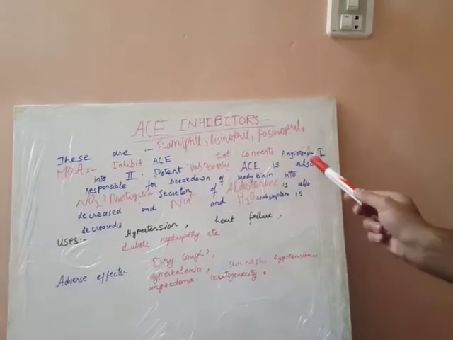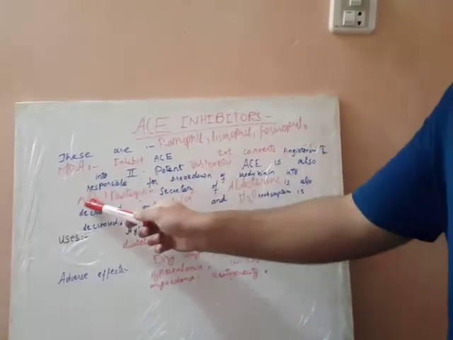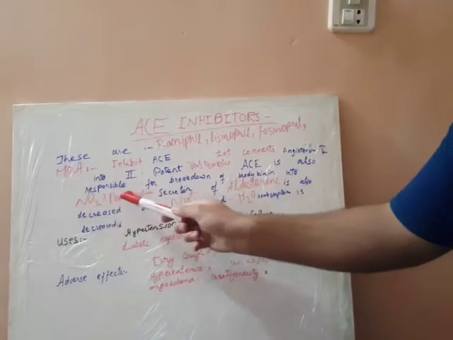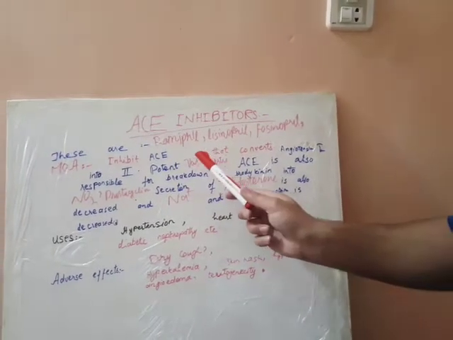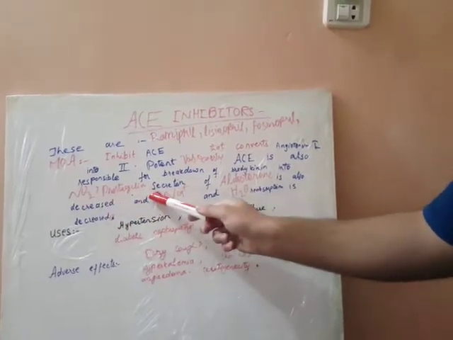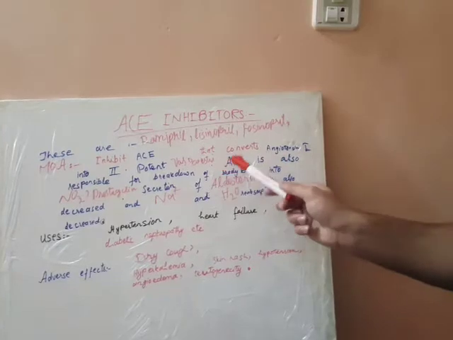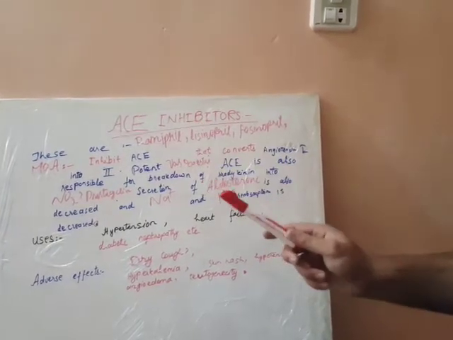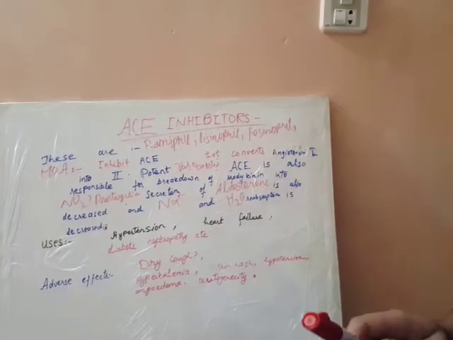Angiotensin converting enzyme is also responsible for the breakdown of bradykinin into nitric oxide, a vasodilator, and prostacyclin, a vasodilator. So these are not produced when angiotensin converting enzyme is inhibited by these drugs, and therefore bradykinin levels in the body are increased.